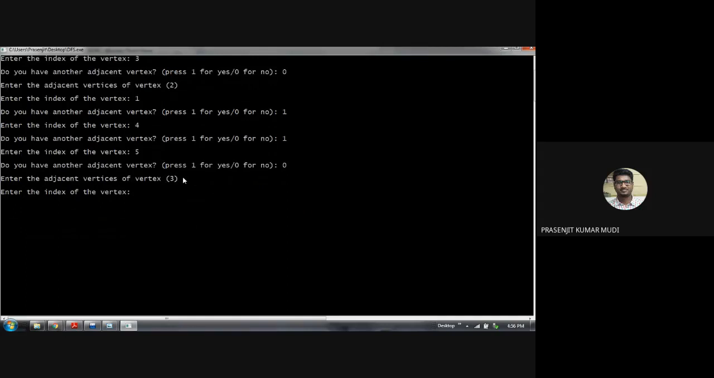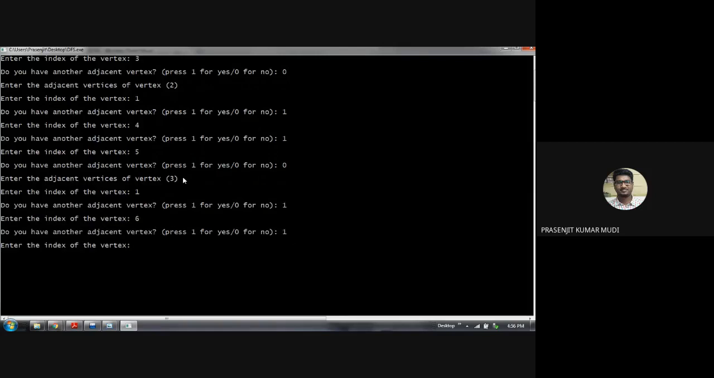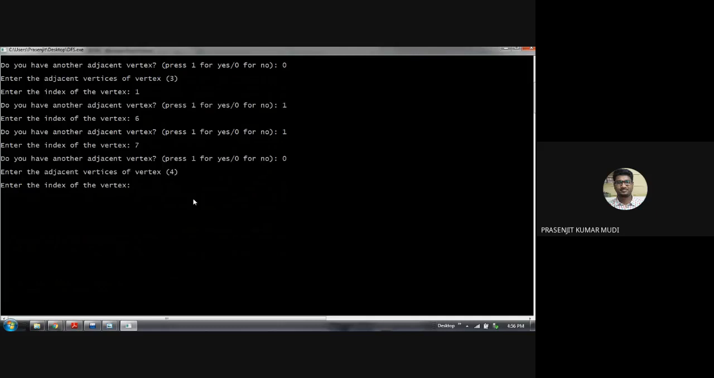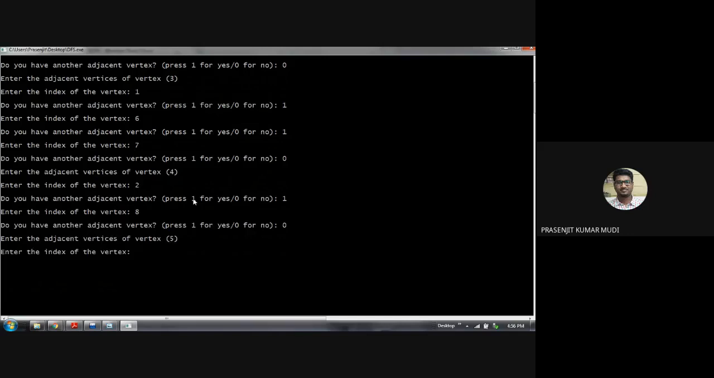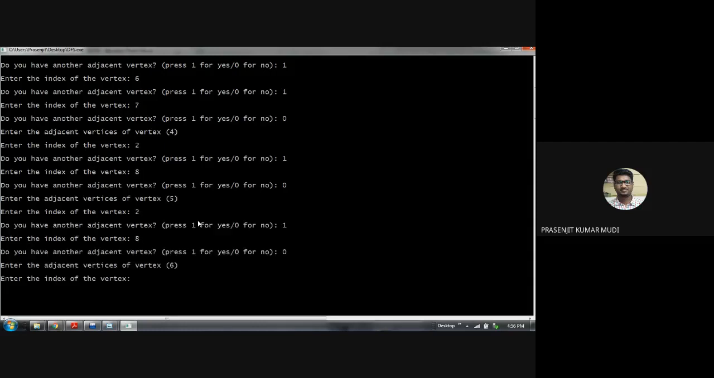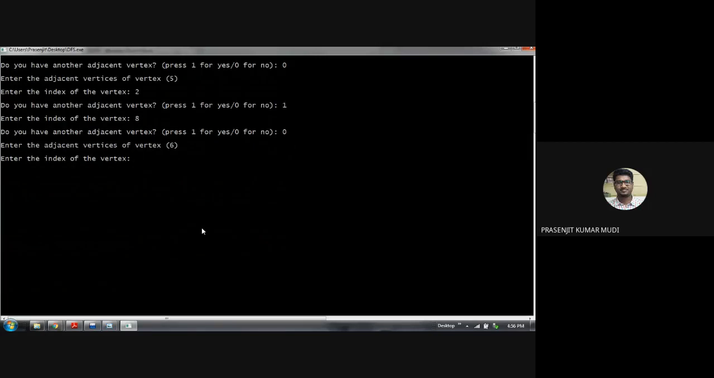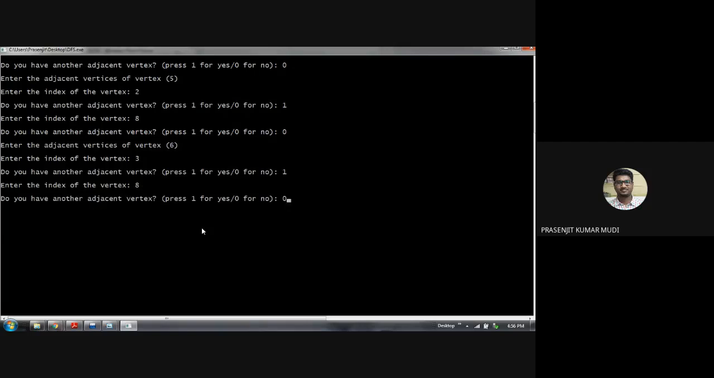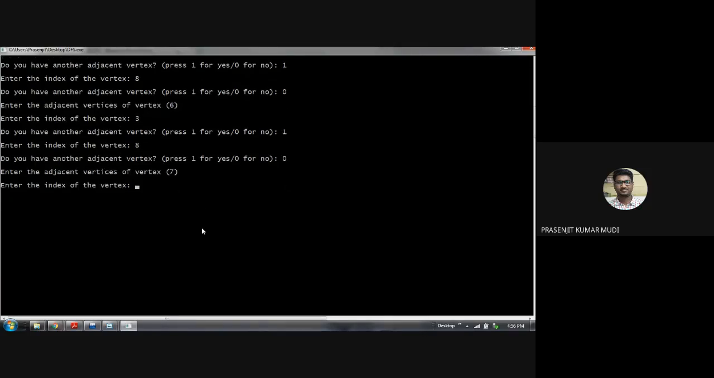Similarly, I am entering as per the picture. So 1. Next is 6. Next is 7. No more adjacent vertex. Next vertex 4, fourth linked list: 2 and 8. Now vertex 5: again 2 and 8. Right? Vertex 6: 3 and 8. Right? Vertex 7: 3 and 8.